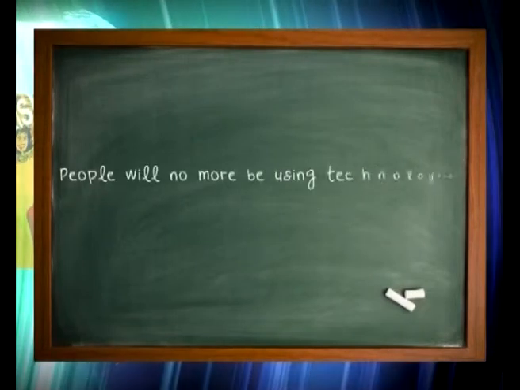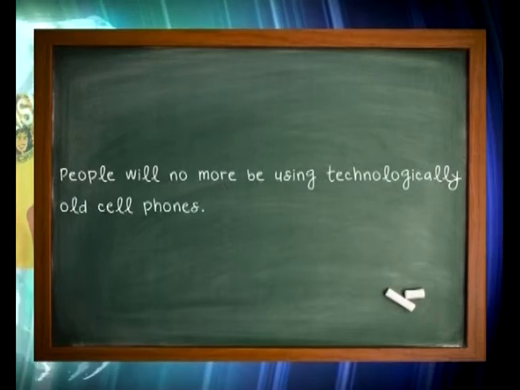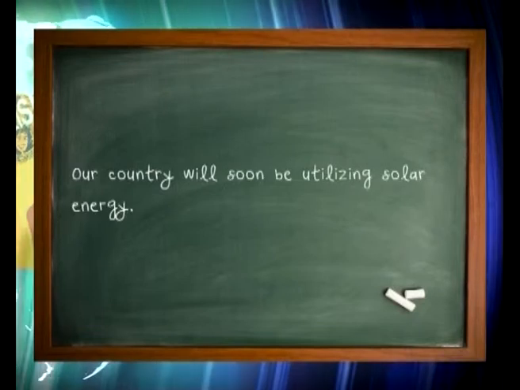People will no more be using technologically old cell phones. And our country will soon be utilizing solar energy. I hope so. We also use future progressive tense. Progressive, I hope you know, continuous. Two different names for the same tense. We use this tense to refer to future events which are fixed or decided, or which are expected to happen in the normal course of events. It does not suggest the idea of personal intentions.